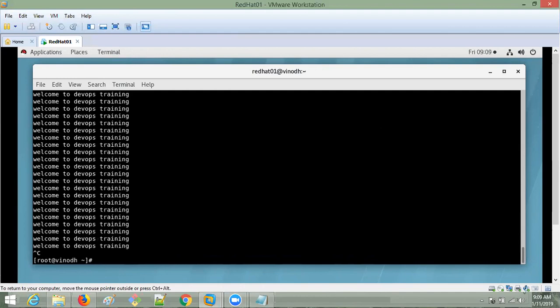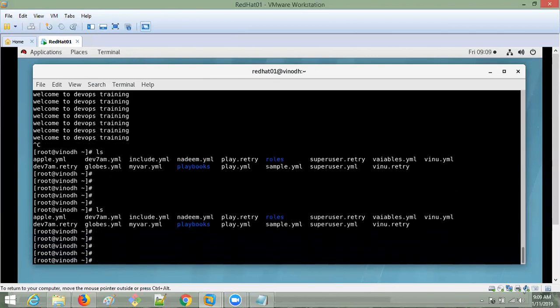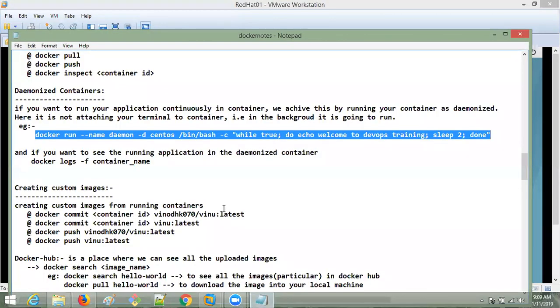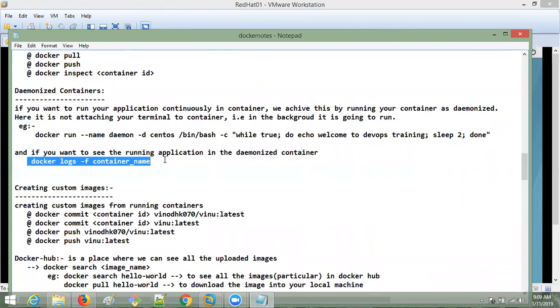So like this, we are going to see. We are not going to interact with it because I didn't attach my terminal to that container, so I cannot interact with it. It is background, it will run continuously. If you want to remove it, you have to stop the container and then remove the container. Guys, clear? And if you want to see the running application, you have to use the same logs command.